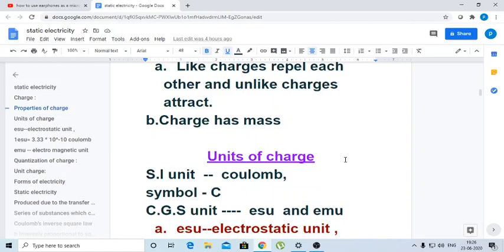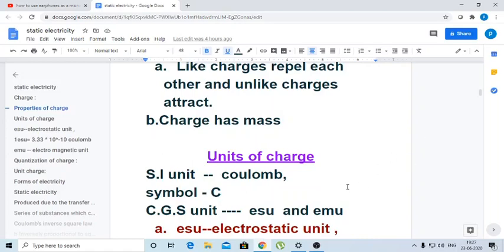Now, coming to the units of charge, how can charge be calculated? We have SI units and CGS units also, but in general we calculate charge in the SI unit only. The SI unit of charge is known as the coulomb, and the symbol is C. Coulomb is denoted by C.